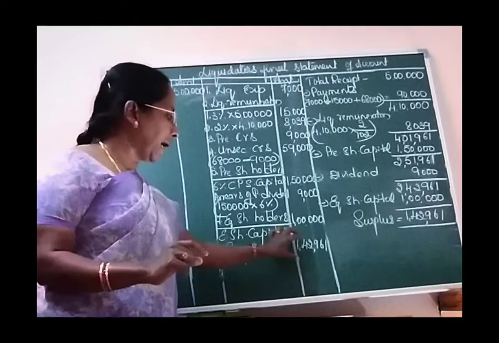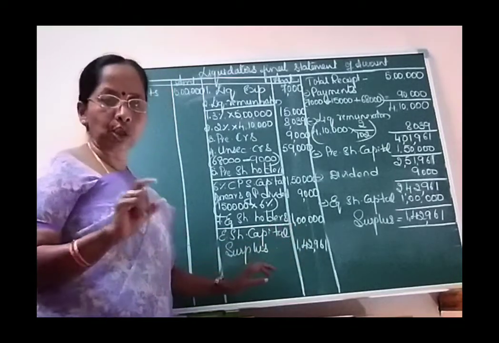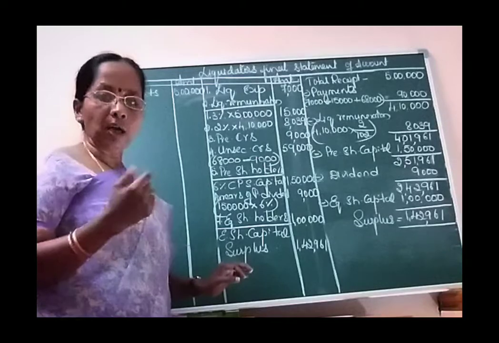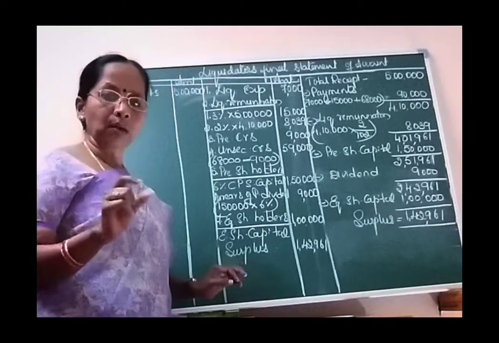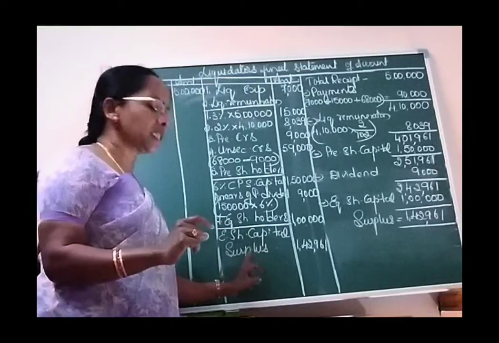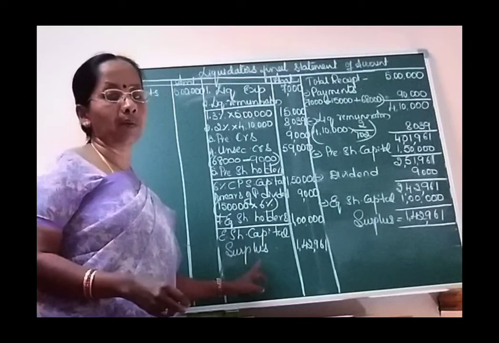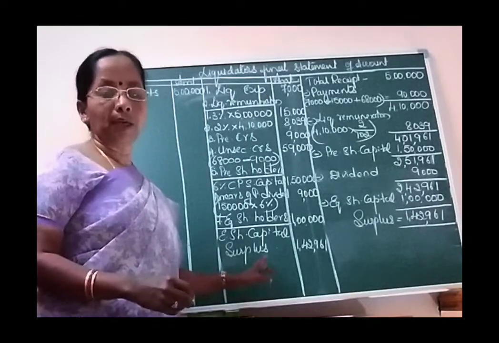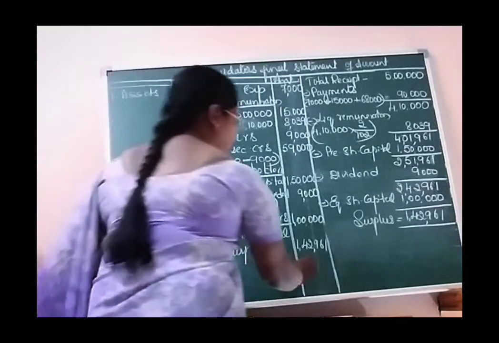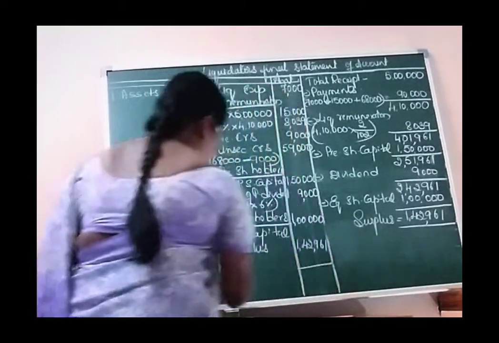So whatever balance is available, you don't show it as general reserve or P&L account. Including both, you show it as surplus in the statement. This is a very rare case that we come across in the liquidator's final statement.